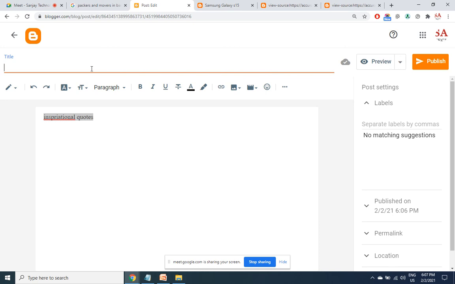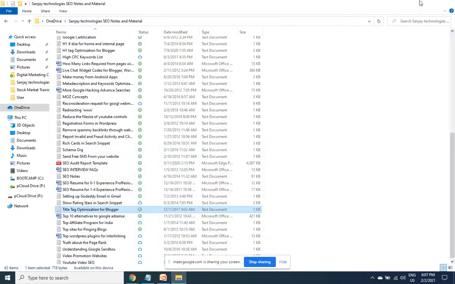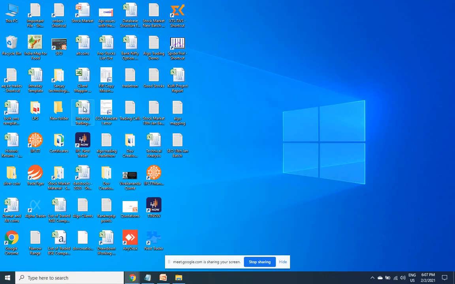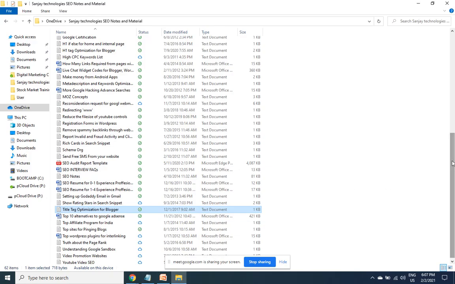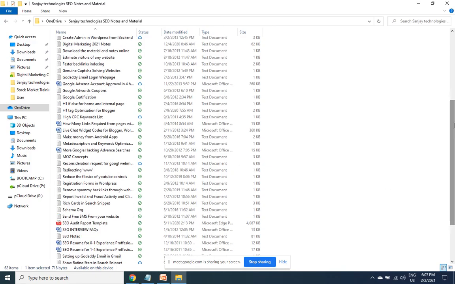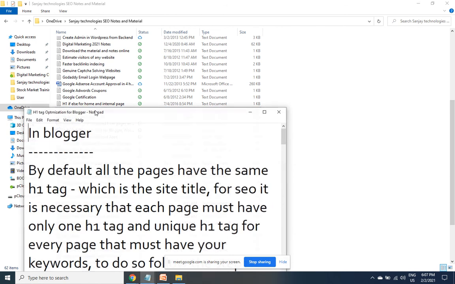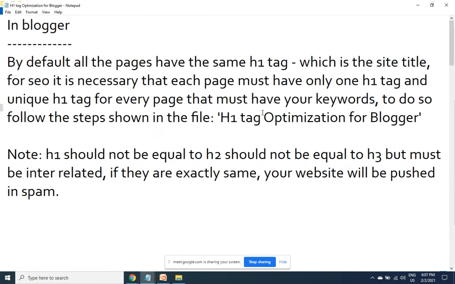Because we are not able to capture our keyword in the H1 tag, we are doing a small setting here. It is not as small as the title tag. It has got some steps. Again, going back to my folder, there's a file called H1 tag optimization for Blogger. There are some series of steps which you need to follow.